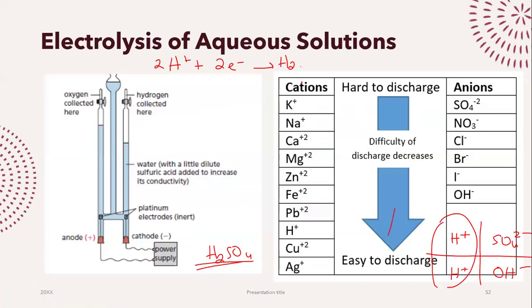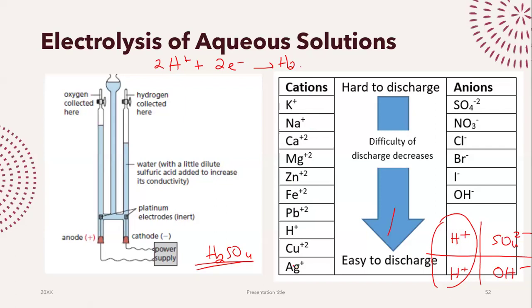The less reactive a metal is, the more likely it is to go to the cathode, the less reactive, meaning that if it's at the bottom of the reactivity series, the easier it is for it to be discharged.